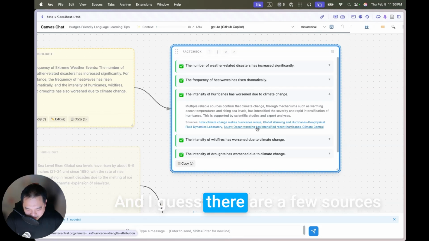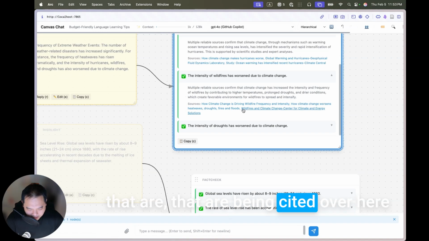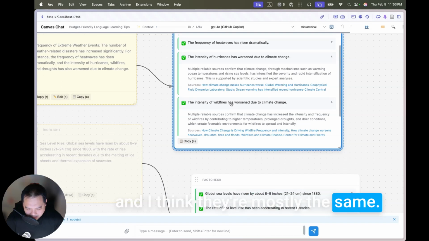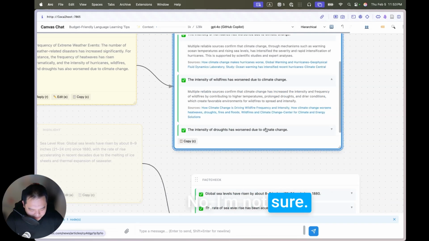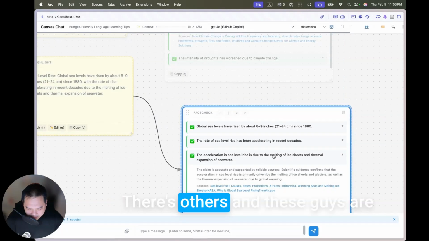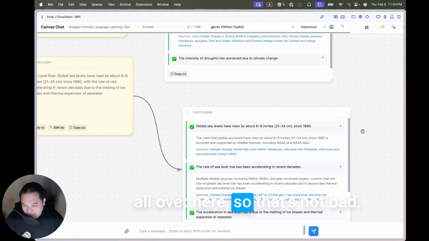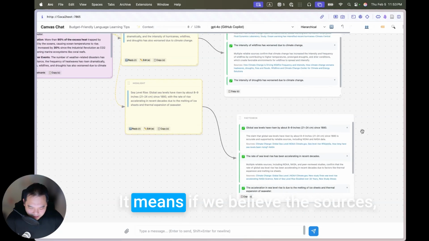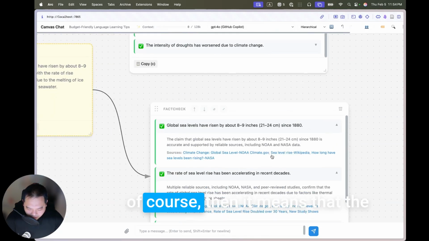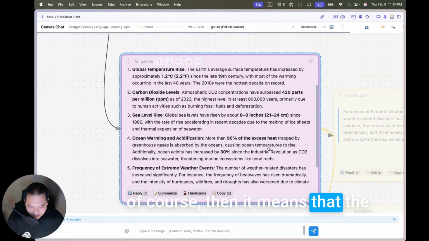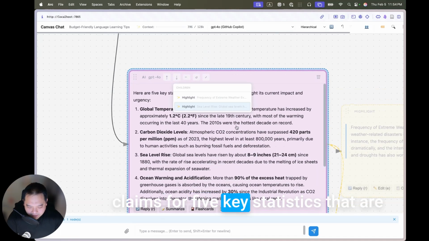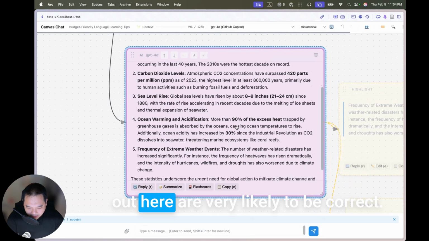There are a few sources being cited over here, and I think they're mostly the same. Is that right? No, I'm not sure. That's okay, there are others. So that's not bad. If we believe the sources, of course, it means that the 5 key statistics out here are very likely to be correct.